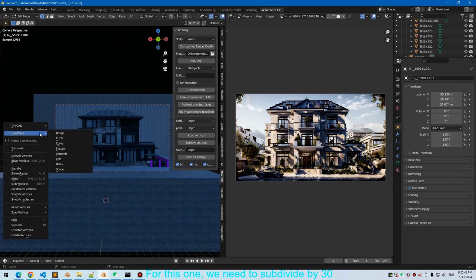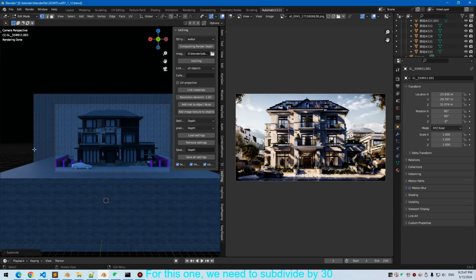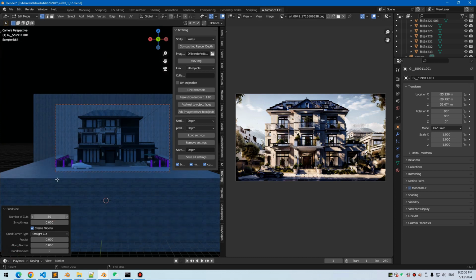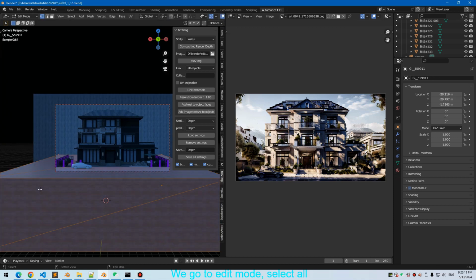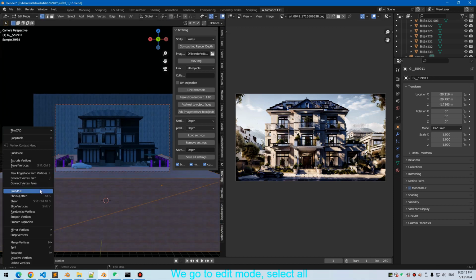For this one, we need to subdivide by 30. We go to edit mode, select all.